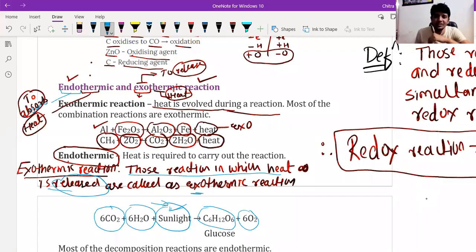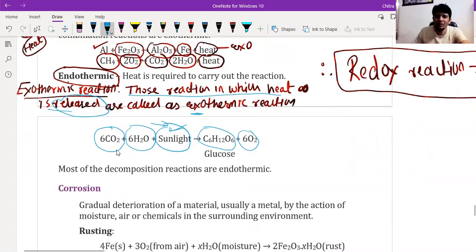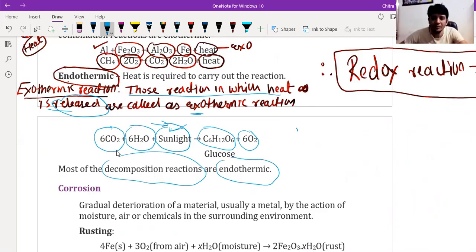So this is all about endothermic and exothermic reactions. There are many endothermic reactions we are surrounded by. Like all the decomposition reactions are endothermic in nature. For example, calcium carbonate, CaCO3.